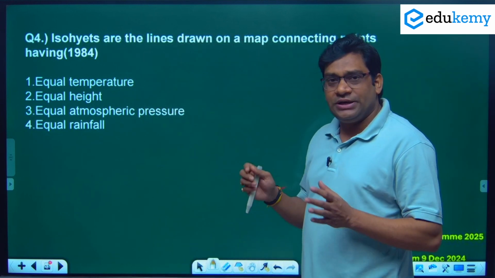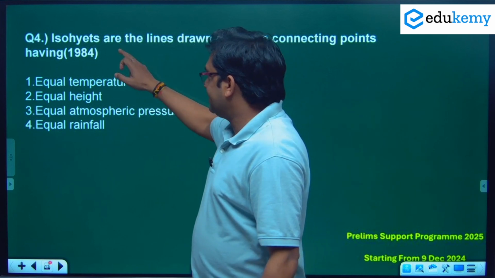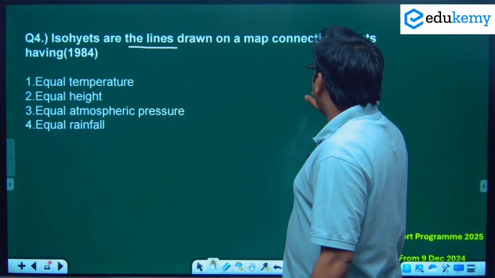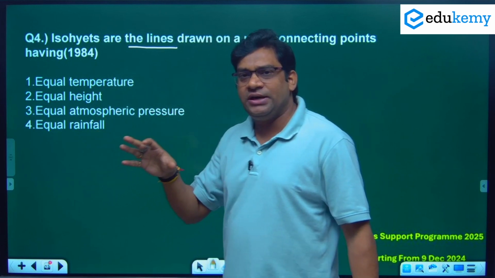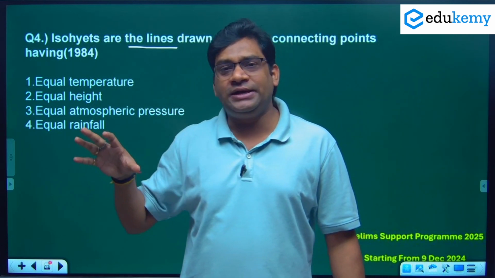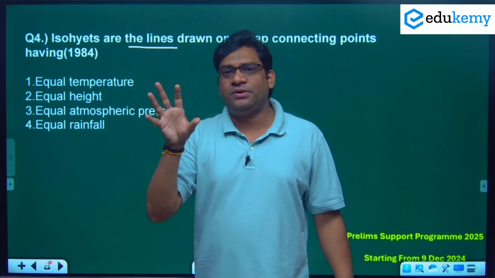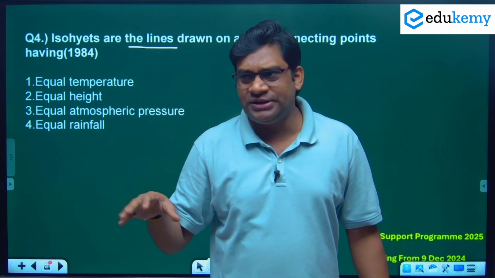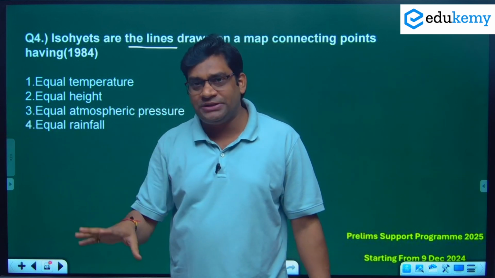Now next question number 4, a very simple, straightforward question. Iso heights are the lines drawn on a map connecting points having what? It was asked in 1984. You just understand, in the 1980s and 1990s UPSC asked direct conceptual questions, and sometimes straightforward questions. The same pattern UPSC follows in the present context also.